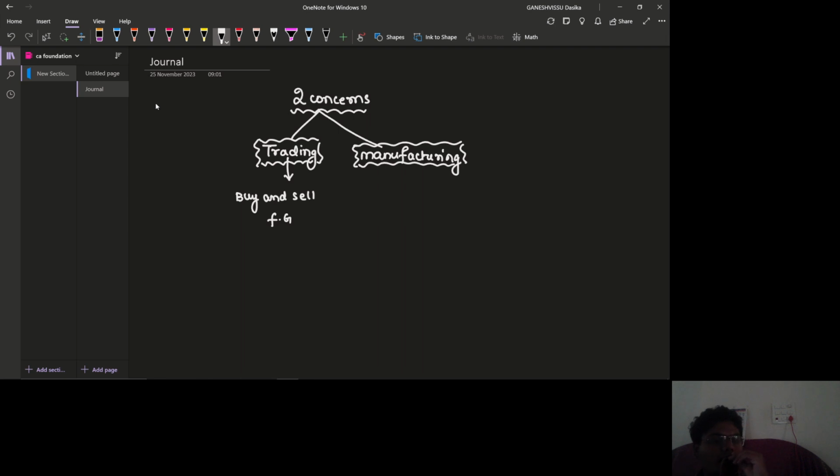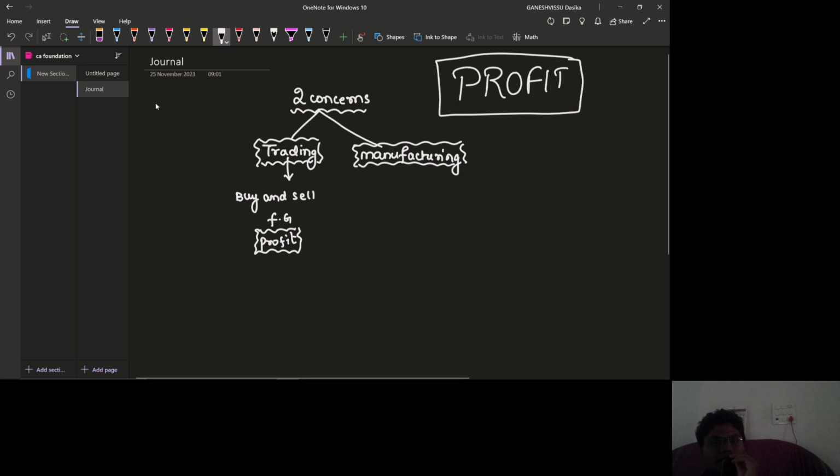First we buy the finished goods, and we sell the finished goods so as to earn profit. Everything is with a profit motive only. The business itself will be started with profit motive.